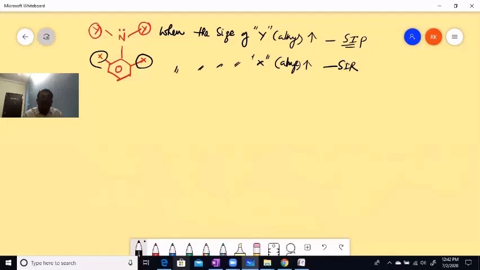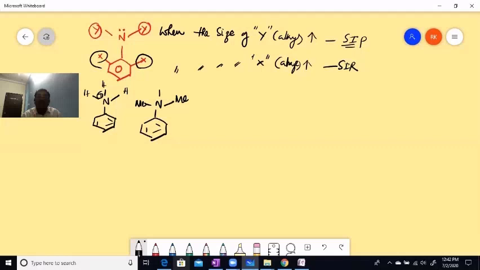Let me do this, children. The first example I am taking is with respect to SIP. Here nitrogen is protonated; that is going to be the anilinium ion. Now what I am doing with this is substituting two methyl groups. It is also going to have two methyl groups.